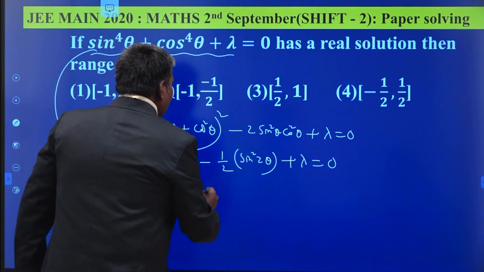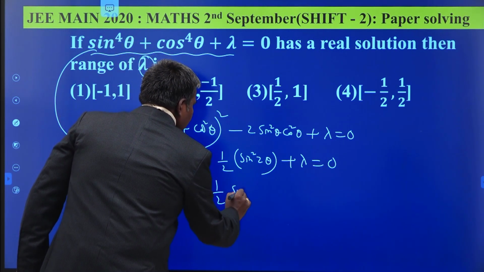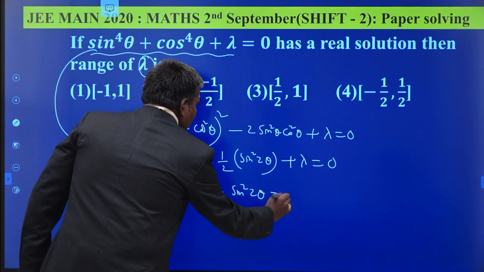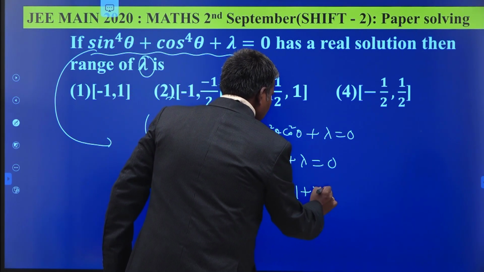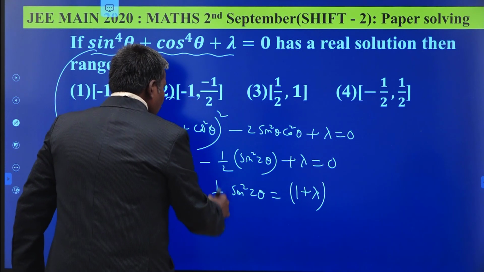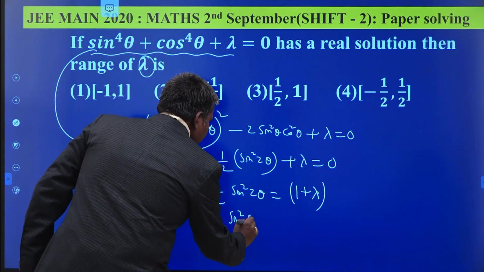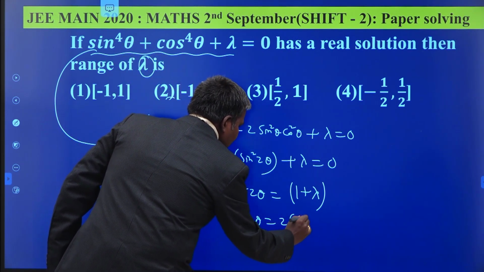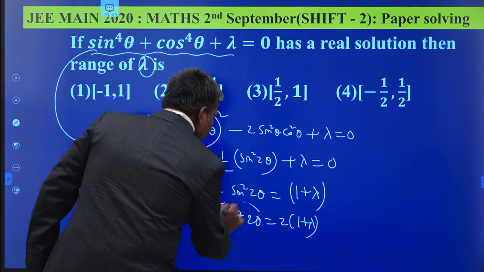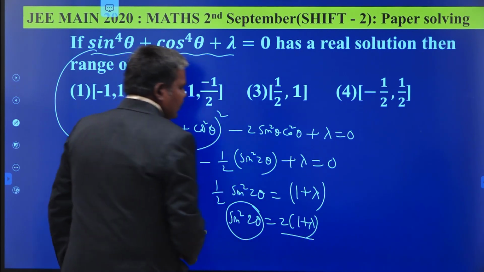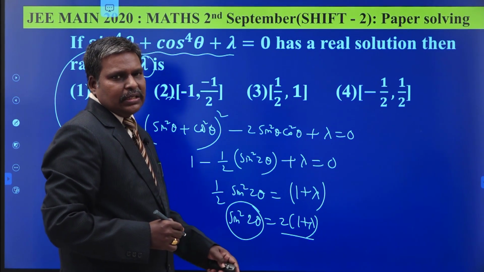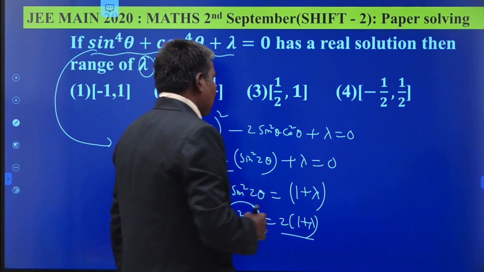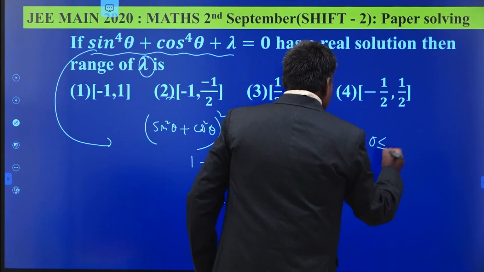Understand? What about 1 by 2 sin square 2 theta? 1 by 2 sin square 2 theta is nothing but 1 plus lambda. So sin square 2 theta is equal to 2 times of 1 plus lambda. You know the range of this one, from that you can calculate the range of lambda. What is the range of sin square 2 theta? 0 to 1. 0 less than or equal to sin square 2 theta.